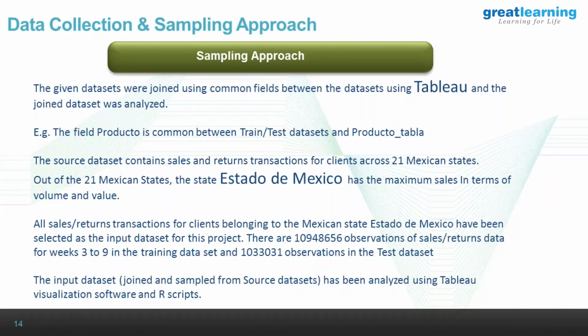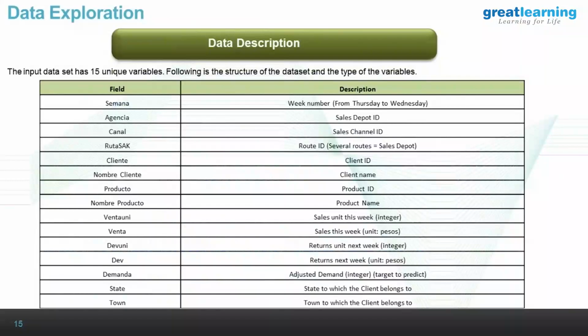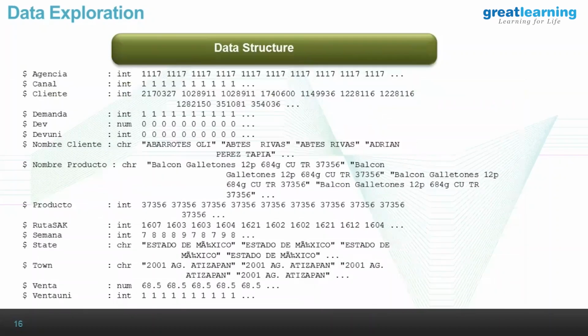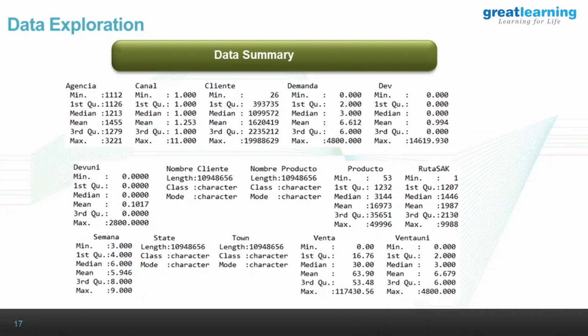So we've taken data from the state which has maximum demand, and this is the data description I just explained. It's all in English here, a Spanish to English conversion. So this is the data structure. If you look at it, the agency is an integer, but it's actually a categorical variable, given as an integer here. It's just the agency ID. Have you declared all of them as factors in your program? Yeah. Now just see here, this Agencia has given an absurd result.